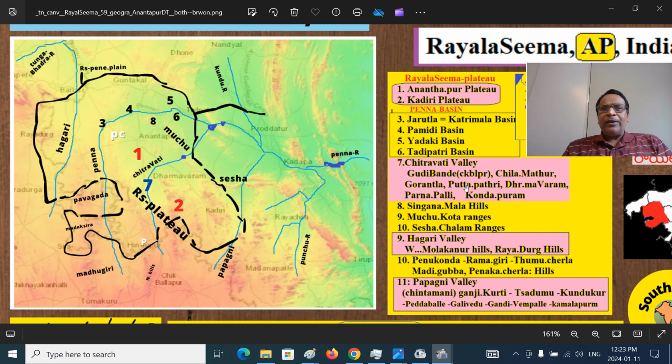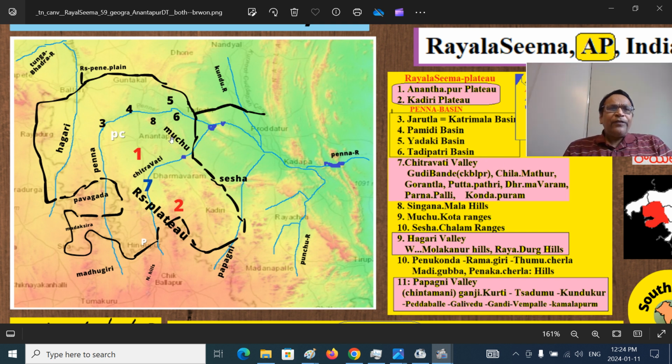Then it goes to Dharmavaram, the historical village, and from Dharmavaram the river goes to Parnapalli. Here the river enters into the Puluvendula river basin, and finally at Kondapuram it joins Penna river. That's its mouth. Chitravati is a tributary of Penna river, a right hand tributary, like Papaghni river.